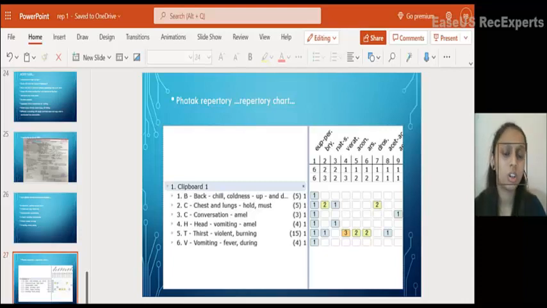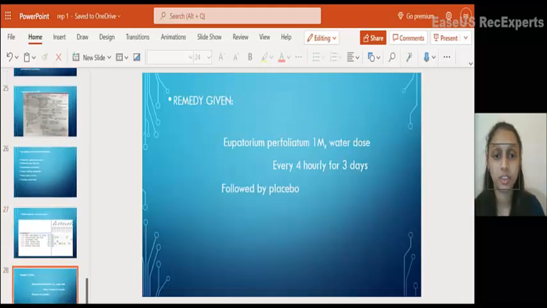All the rubrics are covered by the remedy Eupatorium. There are other symptoms similar to Eupatorium, like bone-breaking pains and chilliness, very chilly. So I've given Eupatorium perfoliatum 1M water dose every 4 hourly for 3 days, followed by placebo.